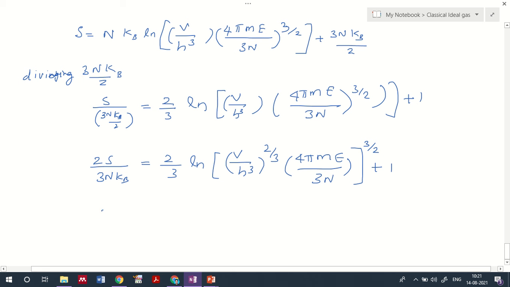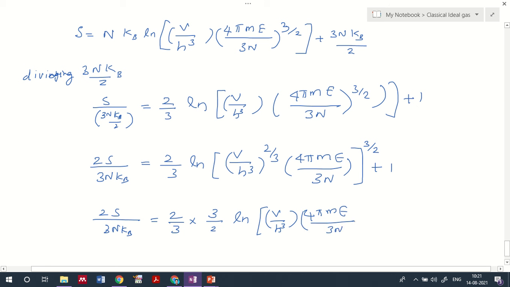Now what is 2S by 3nkB? Further, if reduced, when you take the logarithmic value of this representation, I will have 2 by 3 into 3 by 2 ln V by h cube, 4 pi m divided by 3n, plus 1 will be there, because if I take the logarithm of this representation, I can represent 3 by 2 ln.